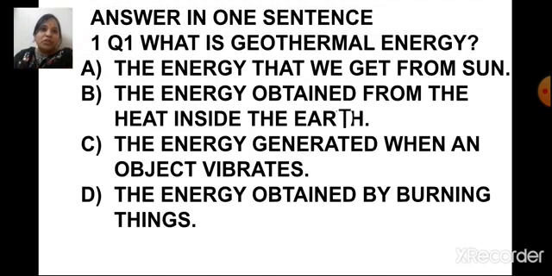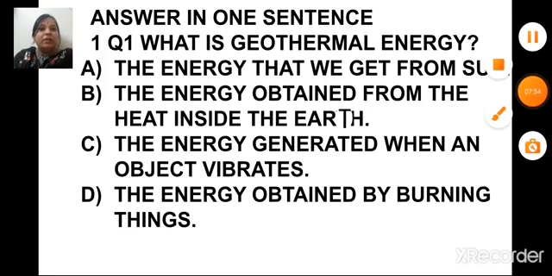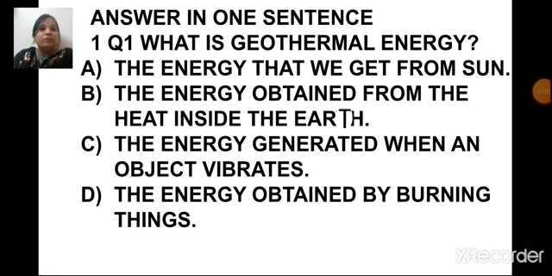Now the next question is answer in one sentence. The question number 1 is, what is geothermal energy? Now the first option is the energy that we get from sun. The energy obtained from the heat inside the earth. The energy generated when an object vibrates.